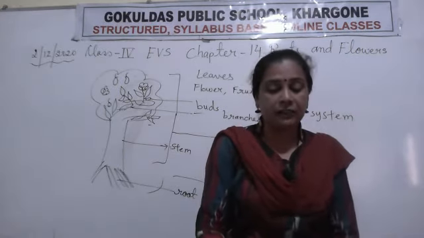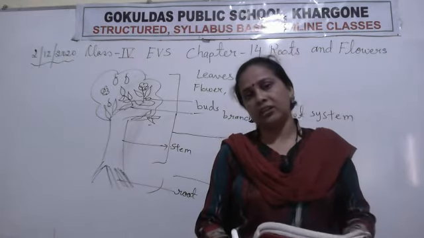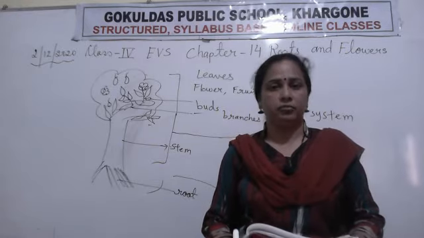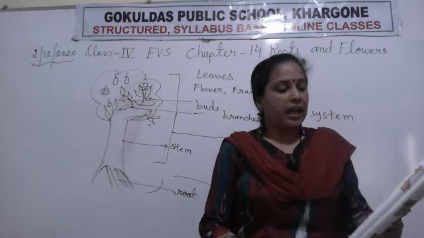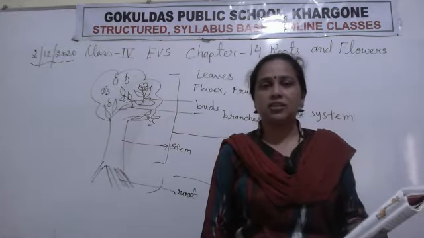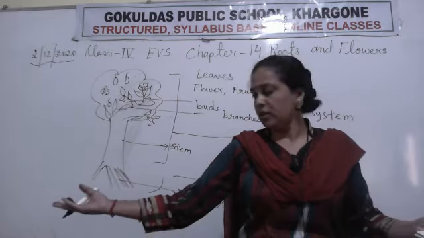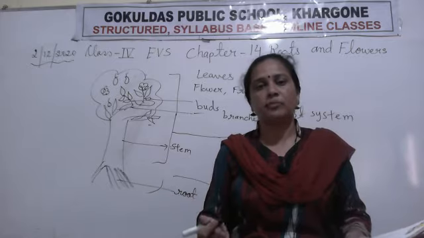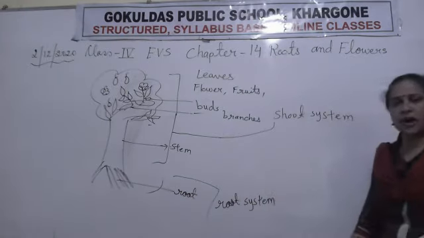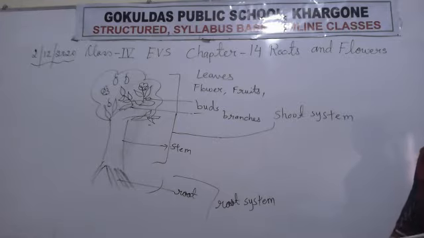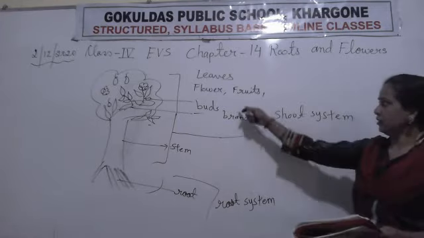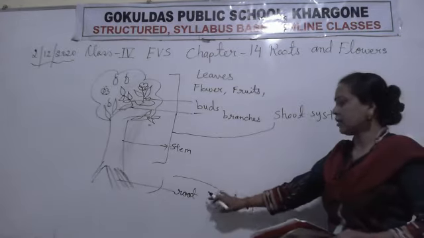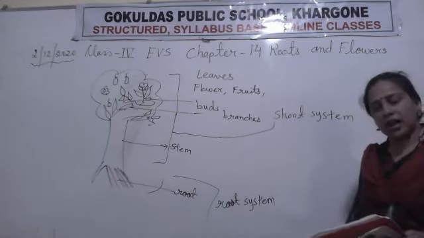Okay? What is given in the first line? Plants are living things. Plants, animals and human beings are living beings. They also have many parts. Yes, the human body has so many parts. In the same way, plants have different parts. These are the parts of the plant: leaves, flower, fruits, buds, branches, after that stem and root. These are the parts of the plant.